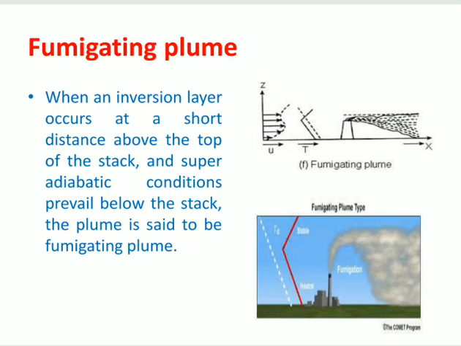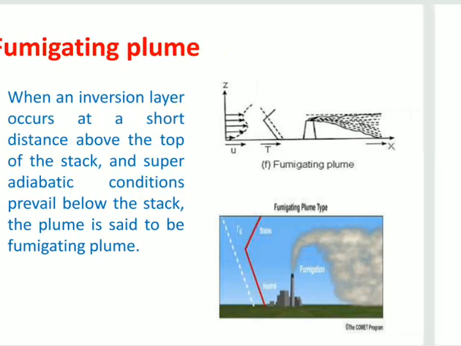Okay. When an inversion layer occurs at a short distance above the top of the stack and superadiabatic conditions prevail below the stack, the plume is said to be a fumigating plume.